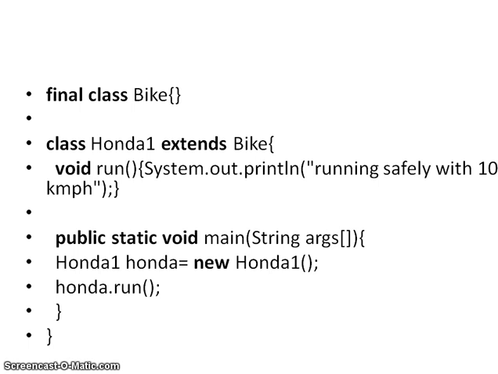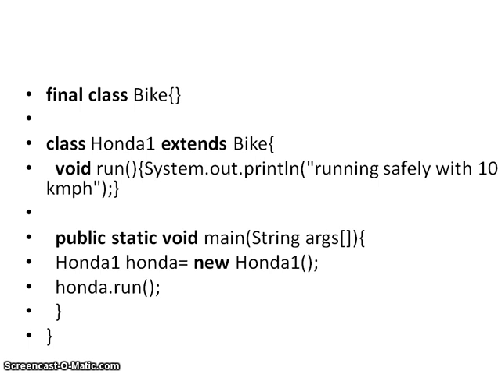Next, a class I am taking, that is Honda1, and it extends Bike. See what I am doing: it extends the Bike class, which is a final class. In the Honda1 class there is a run method, in which I am displaying running safely with 100 km per hour. In the main method of Honda1, I am creating the object for this class. The object will be Honda.